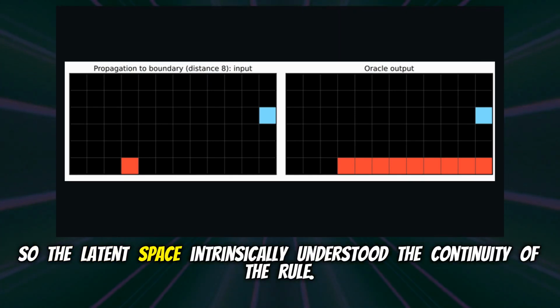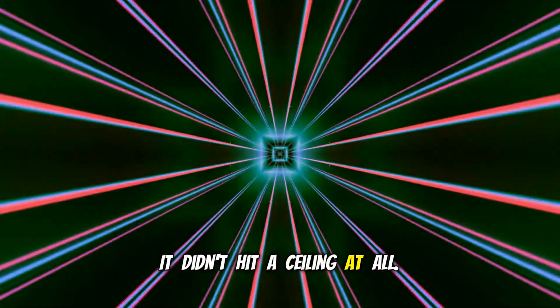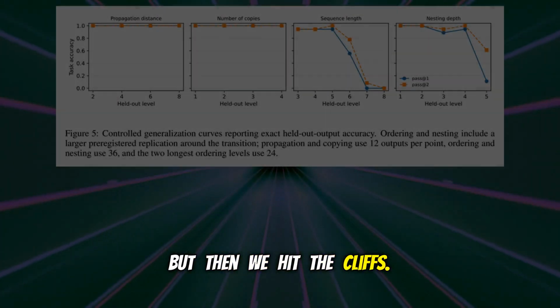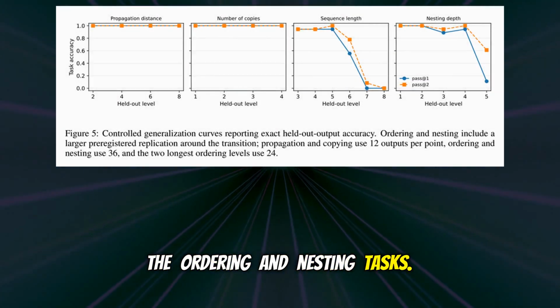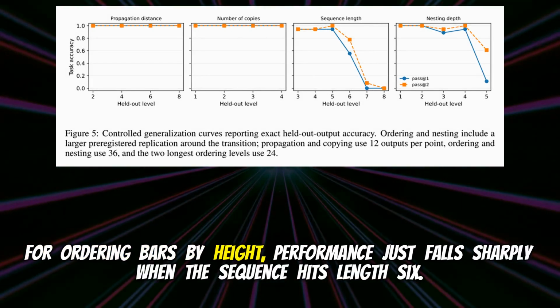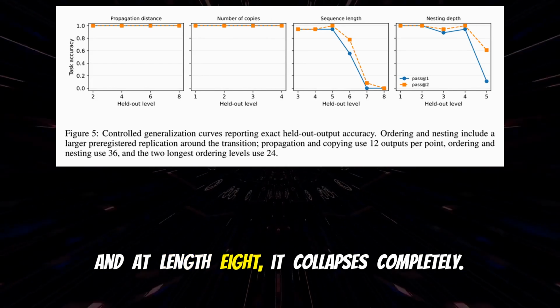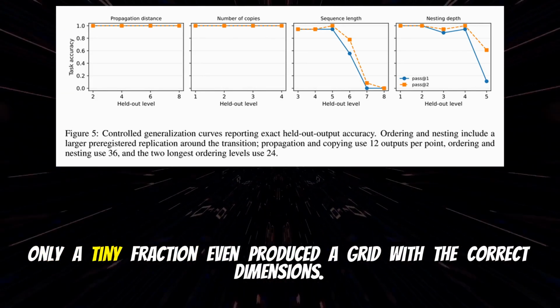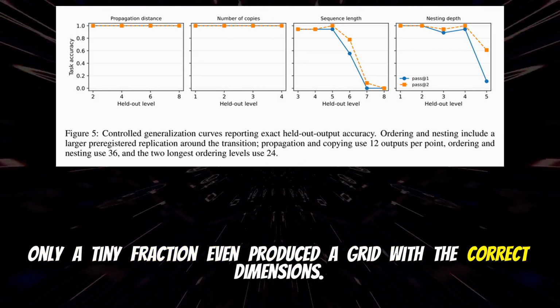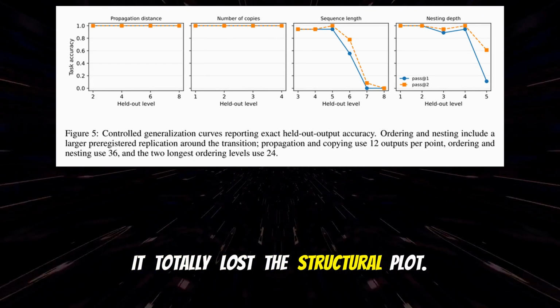So the latent space intrinsically understood the continuity of the rule. It didn't hit a ceiling at all. None at all. But then we hit the cliffs. The ordering and nesting tasks. Yeah, for ordering bars by height, performance just falls sharply when the sequence hits length 6, and at length 8, it collapses completely. Only a tiny fraction even produced a grid with the correct dimensions. It totally lost the structural plot.